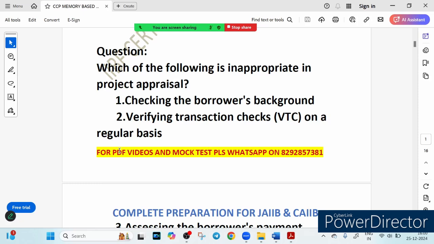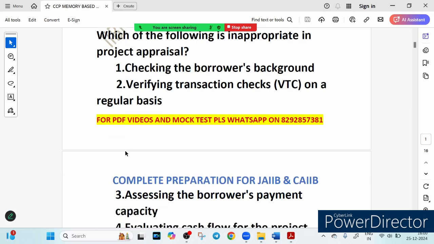Now let's see the next question: which of the following is inappropriate in the project appraisal? The first is checking the borrower background. Option 2 says verifying transaction check on a regular basis.